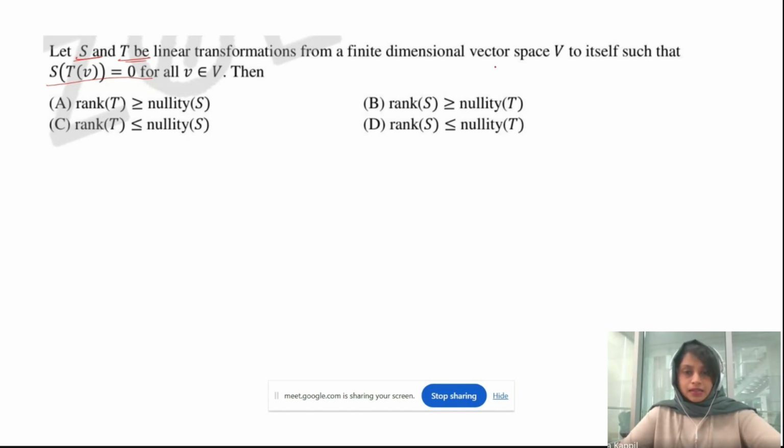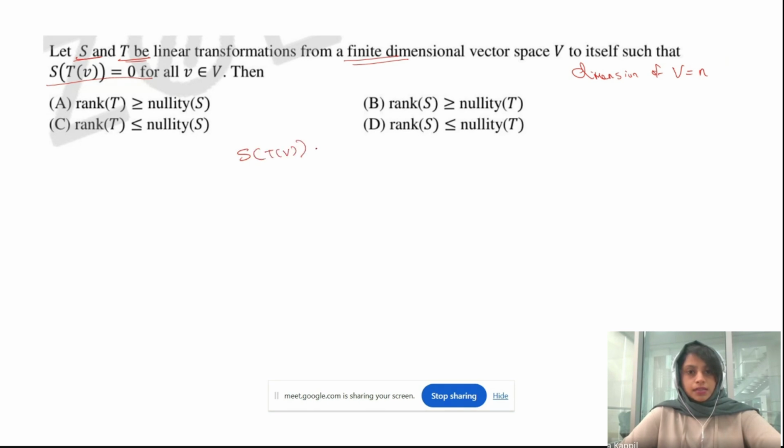And see, this vector space has finite dimension. So let's assume the dimension of V is equal to some finite number n.